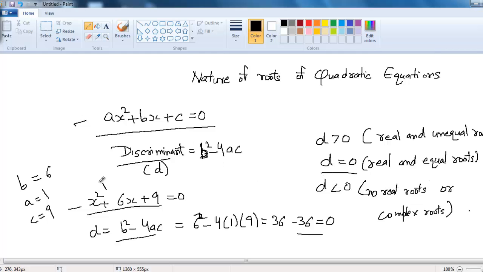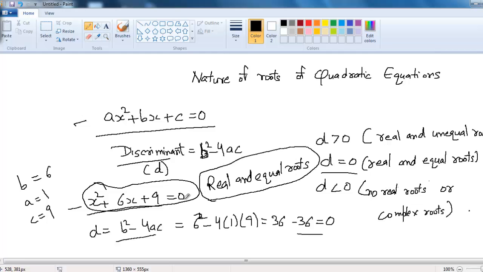So now, without actually solving this equation, we can comment about the nature of its roots. We can say that this equation has real and equal roots. Now you can verify this process by actually solving the equation.